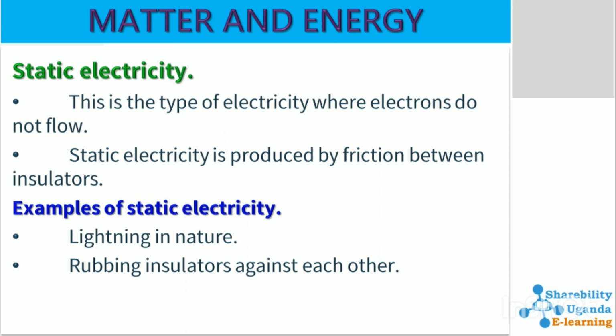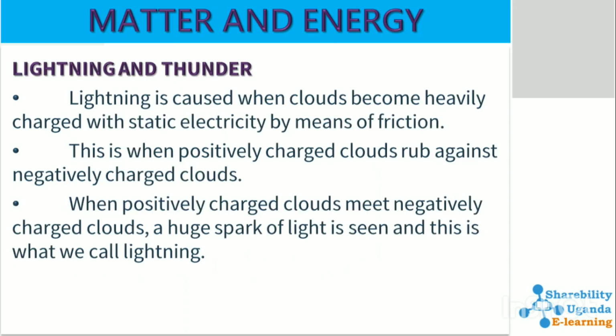Examples of static electricity are all forms in nature where static electricity is exhibited. Examples include lightning, rubbing insulators against each other. For example, when you get a ruler and then rub it on a cloth or on your head with hair, you produce what we call static electricity.